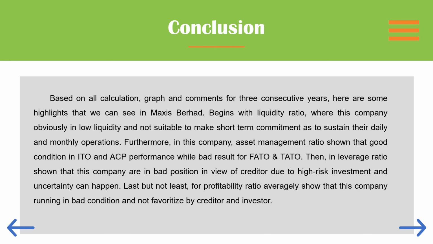Then, in leverage ratio, it shows that this company is in a bad position in view of creditors due to the high risk investment and the uncertainties that can happen. And lastly, for profitability ratio, on average it shows that this company is running in bad condition and is not favored by creditors and also investors.